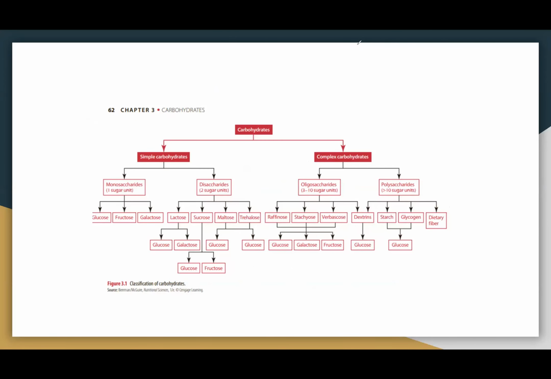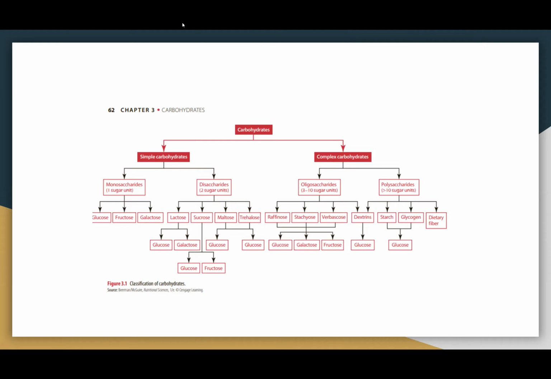Overall, carbohydrates come in varying forms and sizes, from monosaccharides to polysaccharides, and provide many essential functions in our body. They are a major fuel source for our body as well as specific organs like the brain, kidney, and heart, and they're overall essential to our survival.